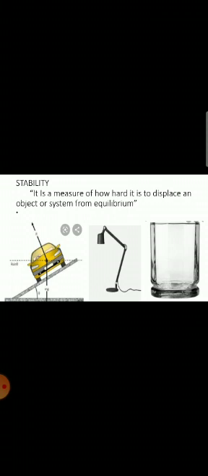This is important in the design of such things as tall vehicles, which tend to overturn when rounding a corner, or, as you can see in the figure, racing cars, reading lamps, and even drinking glasses. It means that some things surrounding us are stable, some are unstable, and some are neutral. On the basis of this study in statics, we will divide the states of equilibrium into three states: stable equilibrium, unstable equilibrium, and the third one, neutral equilibrium.